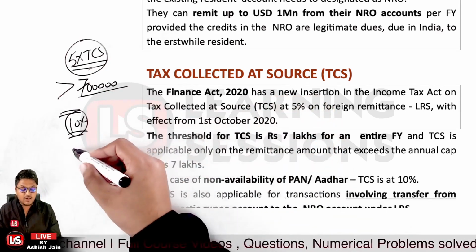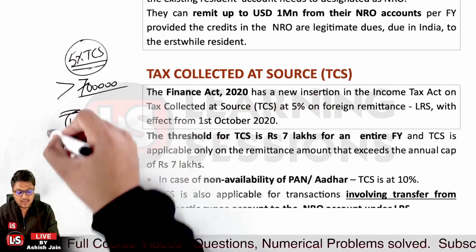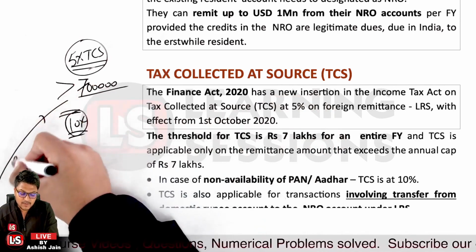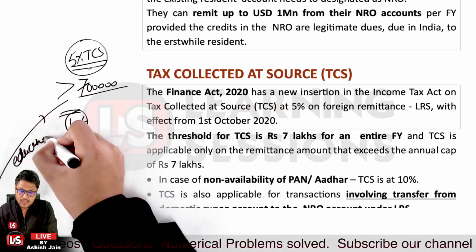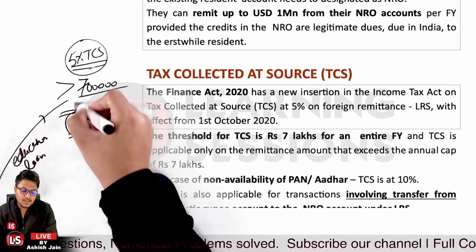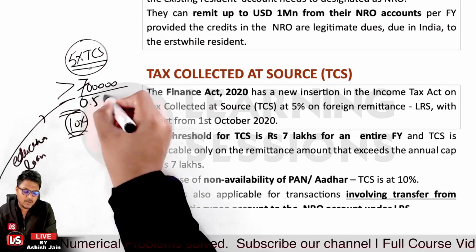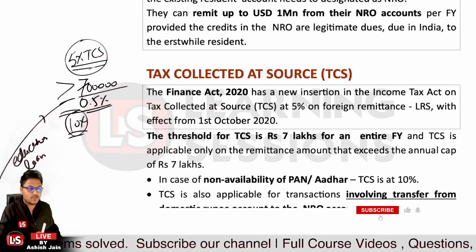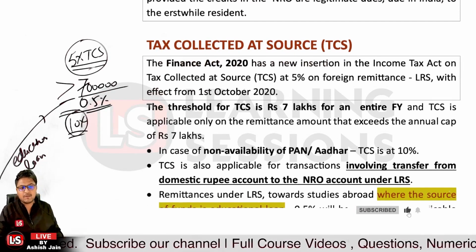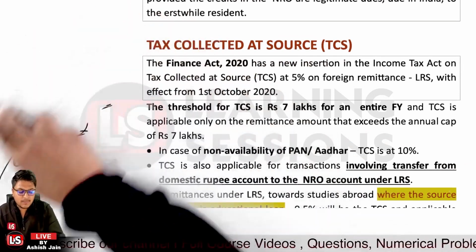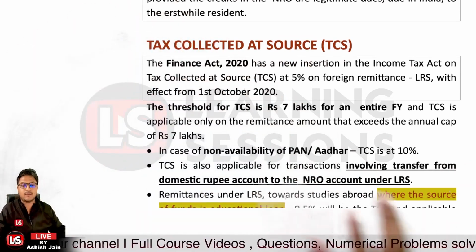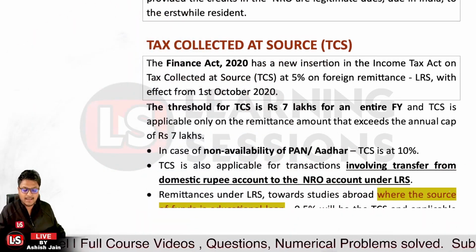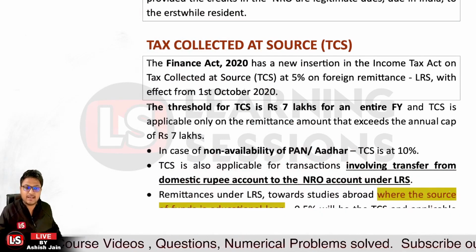And further, if the source of the remittance is an education loan, in that case the TCS applicable will be 0.5%. Okay, so that's the case that you must be considering. And let me tell you, this TCS is also applicable when you remit the amount from NRO accounts under the LRS. So TCS will be applicable in that case also.